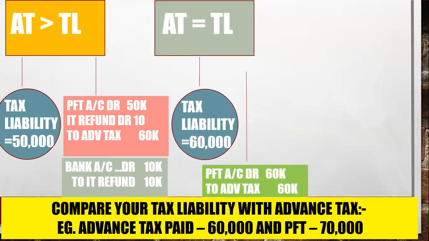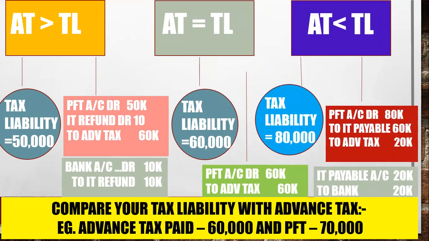Next situation is advance tax is equal to your tax liability. How much you have paid is equal to your tax liability. You have paid to the government 60,000, and your tax liability comes to 60,000. That means your tax liability has to be paid from the PFT account. So just nullify it. PFT account debit 60,000 to advance tax 60,000. Okay.